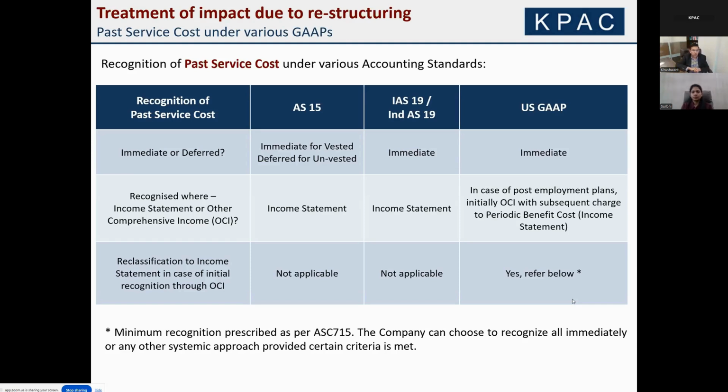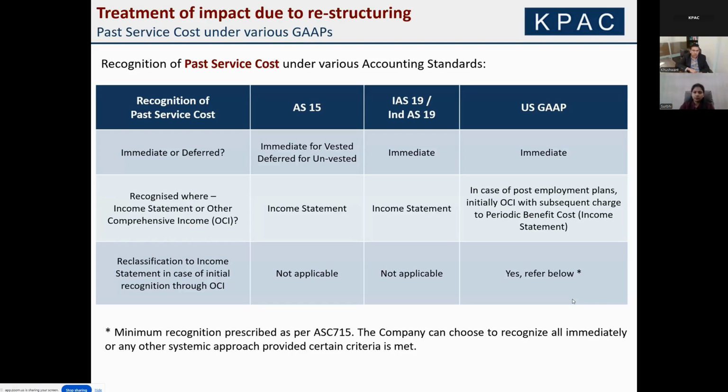The second question we need to answer is where it's recognized, income statement or OCI. In AS 15 as well as Ind AS 19 or IAS 19, it is recognized within the income statement. So it's a hit to your EPS. Of course, you can give disclosures around past service cost and explain it, but it is a charge to the income statement. Under US GAAP, in case of post-employment plans, you can recognize this initially in OCI with subsequent recycling or subsequent charge to the periodic benefit cost or the income statement.